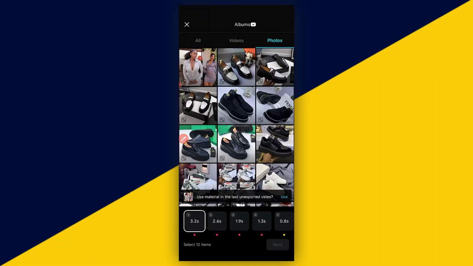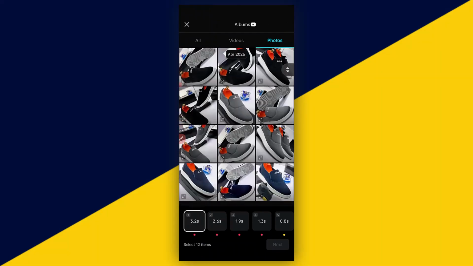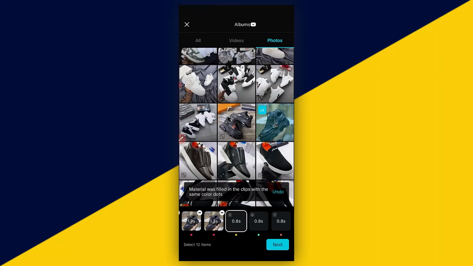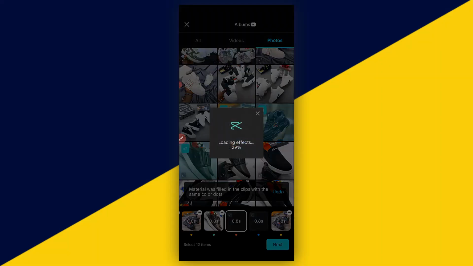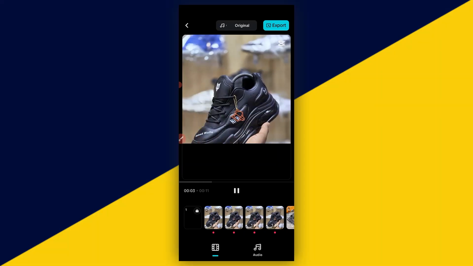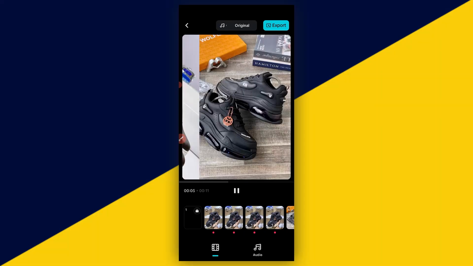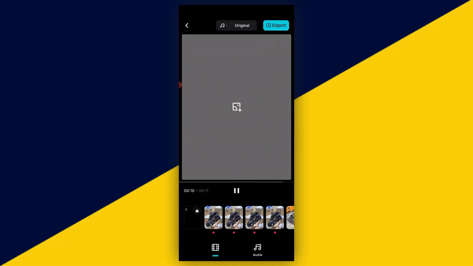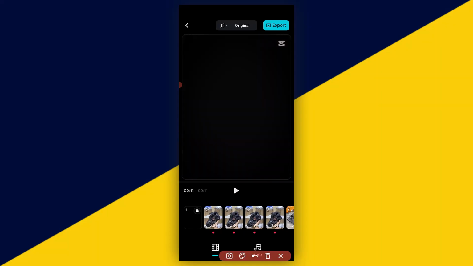The next thing you want to do here is to go ahead and select the images that you want to use. So I'm going to simply select this, and select this, and I'll select this. I'll click on next and upload the images, just like so. Then you can see the sliding in and sliding out, just like so. Then we can go ahead and add as many images as possible.